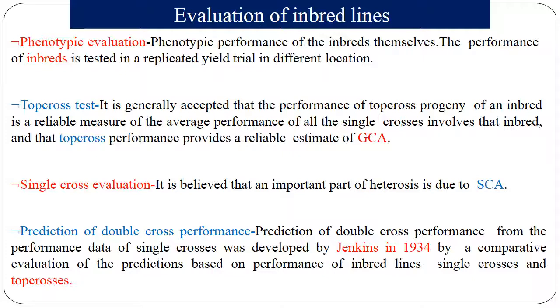Then prediction of double cross performance. This prediction from the performance data of single crosses was developed by Jenkins in 1934 by comparative evaluation of prediction based on performance of inbred lines, single crosses and top crosses.